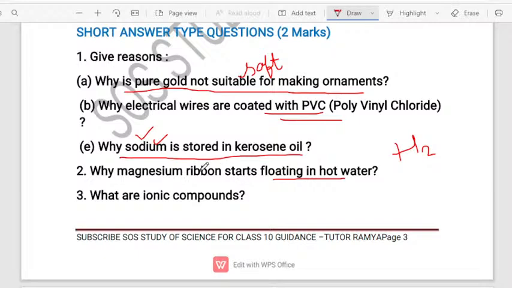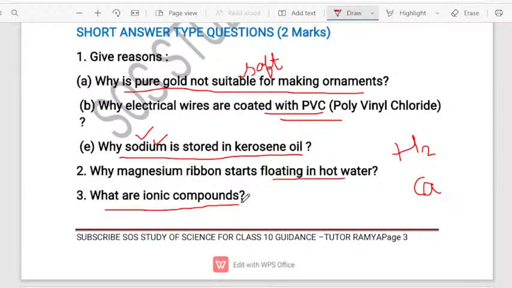Very important, children. You have to know both the calcium and magnesium. Calcium will react with the cold water, magnesium will react with the hot water. When calcium is dropped into the water, even calcium starts floating because of the bubbles of hydrogen gas formed. The bubbles of hydrogen gas formed will stick to the surface of the metal. Understand? In both the cases, that is why they start floating on the water. You want to know the reason behind it. Very important. Next question, what are ionic compounds?